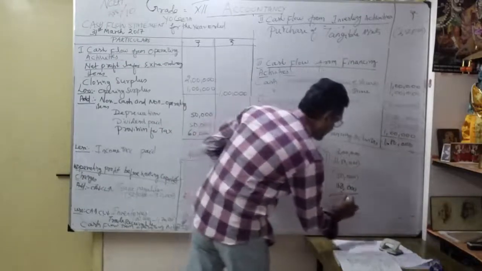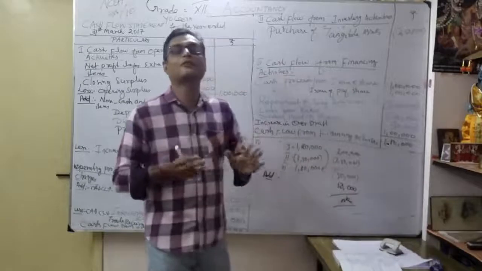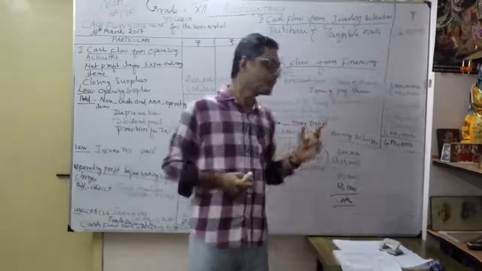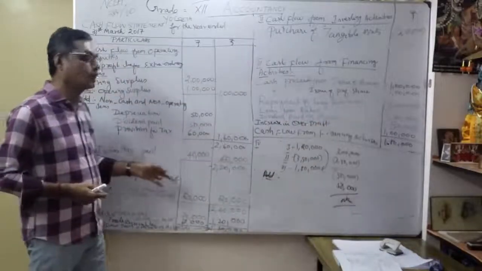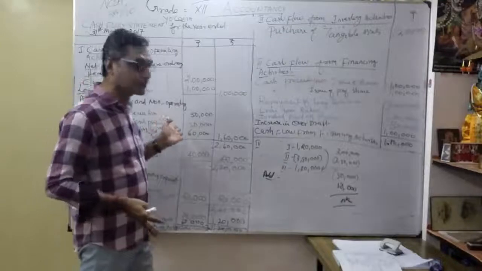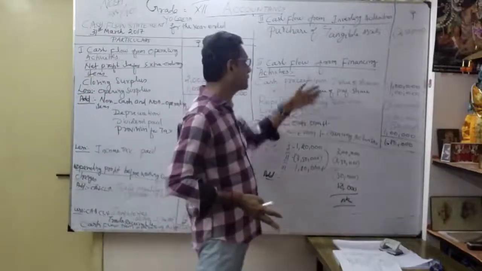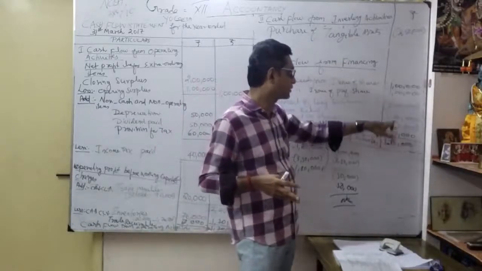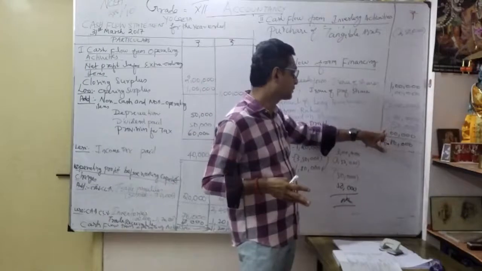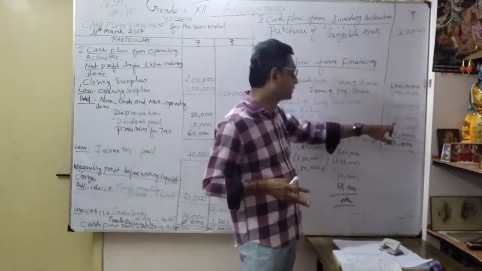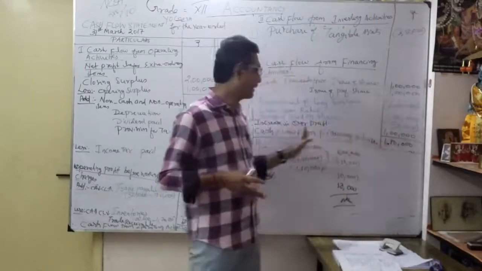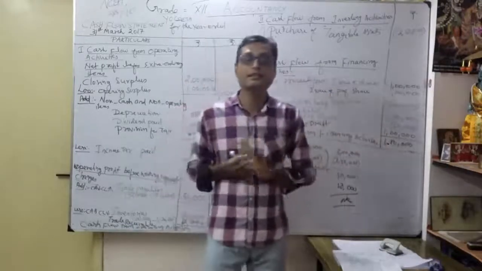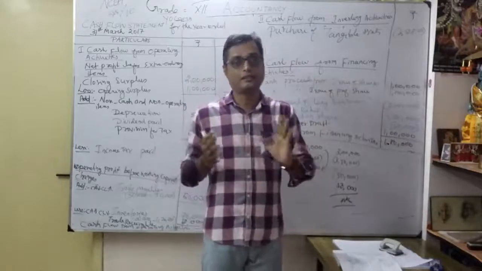This is a very important discussion, so please note it. In our earlier video, at the 8th minute 40th second, I mentioned the increase in overdraft. Please remove that and show it under finance activity. Finally we get finance activity of 1,80,000: 1 lakh, 1,30,000, then 1 lakh, totally 4,30,000 minus 2,50,000 gives 1,80,000. That is the cash flow from finance activities, the rectification of the error. Please note it.